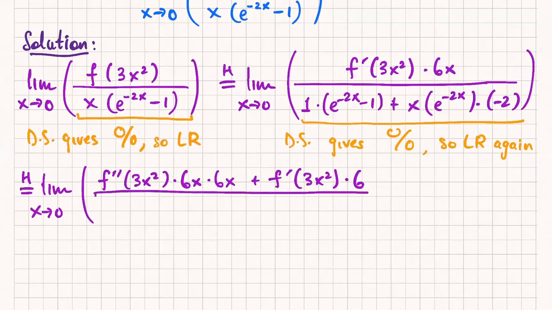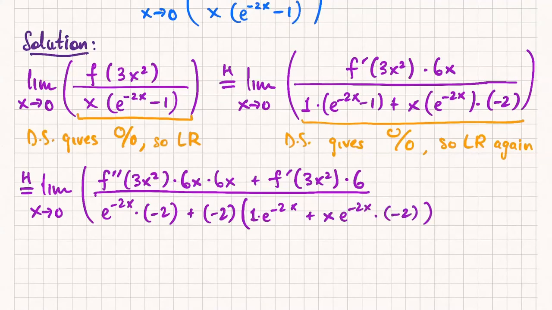Now down below, the denominator should be a very straightforward derivative. It's not symbolic or anything. So the derivative of e to the negative 2x minus 1 is just e to the negative 2x times negative 2 by chain rule. The minus 1 goes away, it's a constant. And then for the second term, the negative 2 is a coefficient, so let me keep that on the whole thing. And I'm differentiating x e to the negative 2x. So that gives me 1 e to the negative 2x plus x e to the negative 2x times negative 2, again by another chain rule.